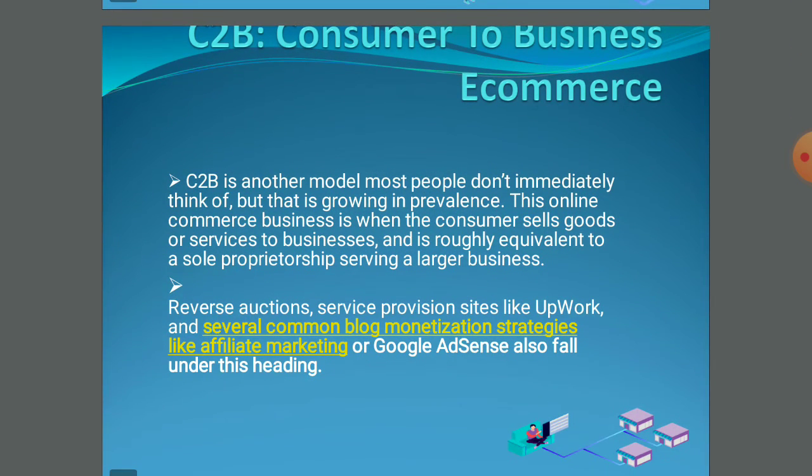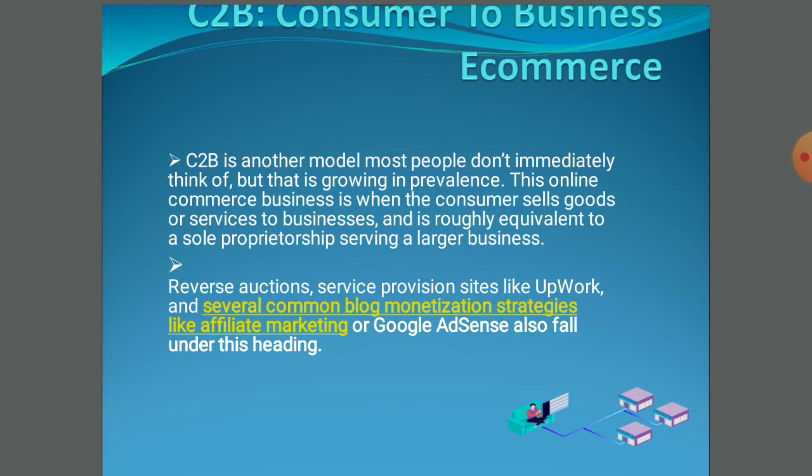The next type of e-commerce is C2B, that is the transaction taking place between consumer and business. Even if this is not one of the well-known types of e-commerce, it is growing in prevalence. Examples of C2B application include customer reviews, participation in focus groups, or sharing as an influencer. That means if someone has an audience and the ability to influence what that audience buys or does, that is categorized under C2B e-commerce.